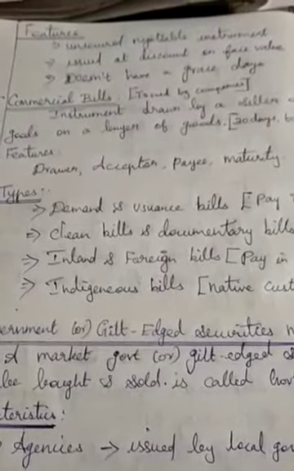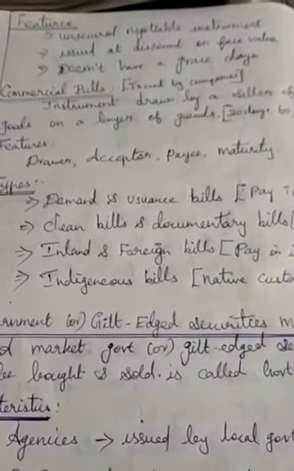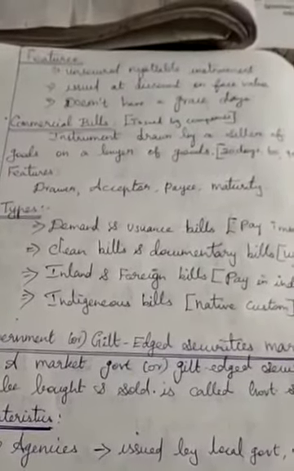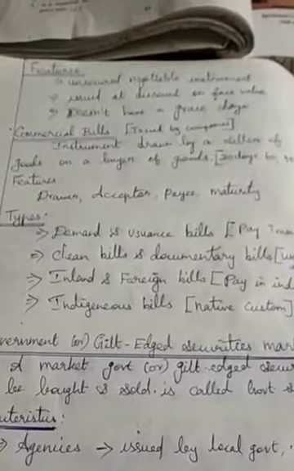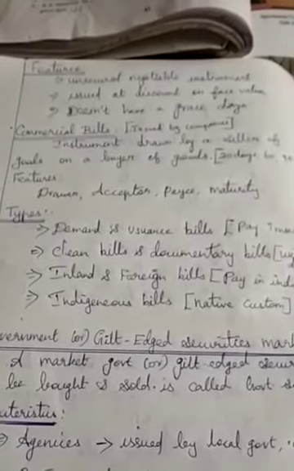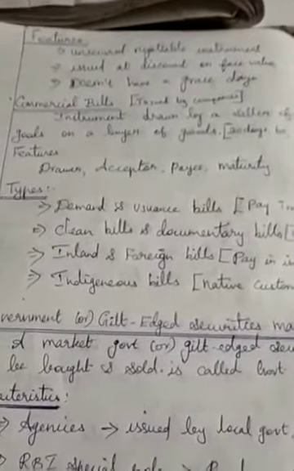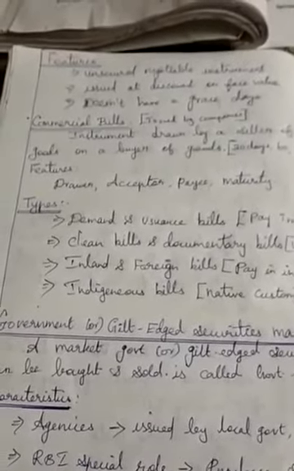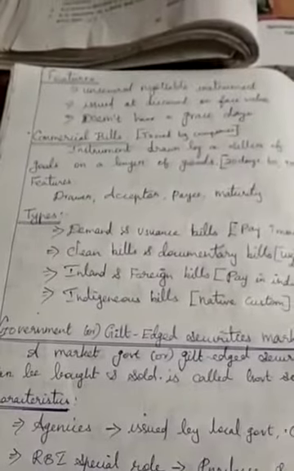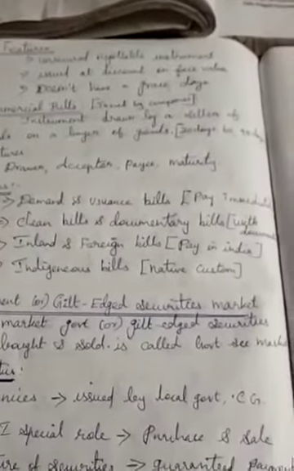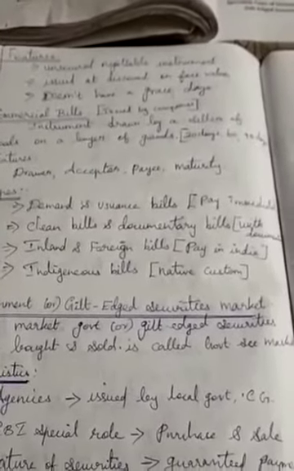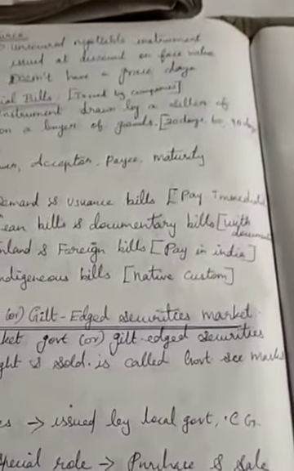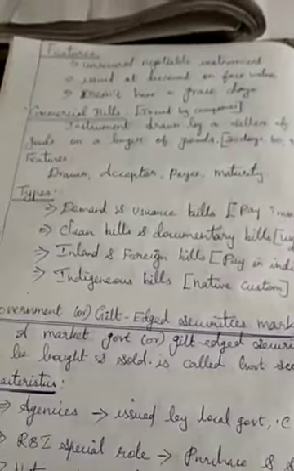Next, commercial bills. Commercial bills are issued by companies, like a bill of exchange. We have learned many things from the bill of exchange, and commercial bills are similar. When companies need a lot of money for investing in raw materials, they issue commercial bills. Commercial bills are issued for three time periods: 30 days, 60 days, and 90 days.